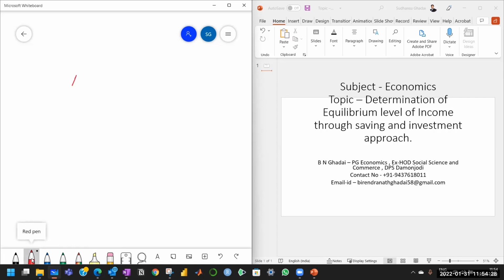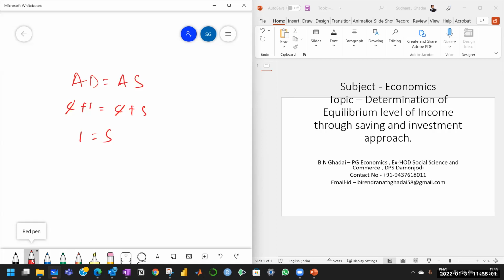So at equilibrium, AD should be equal to AS, and as you know, AD has two components, that is C plus I, and aggregate supply has two components, that is C plus S. Now if C is common, then saving is equal to investment automatically. But when you say saving is equal to investment, that means the equilibrium level of income in the economy is determined when saving is equal to investment.